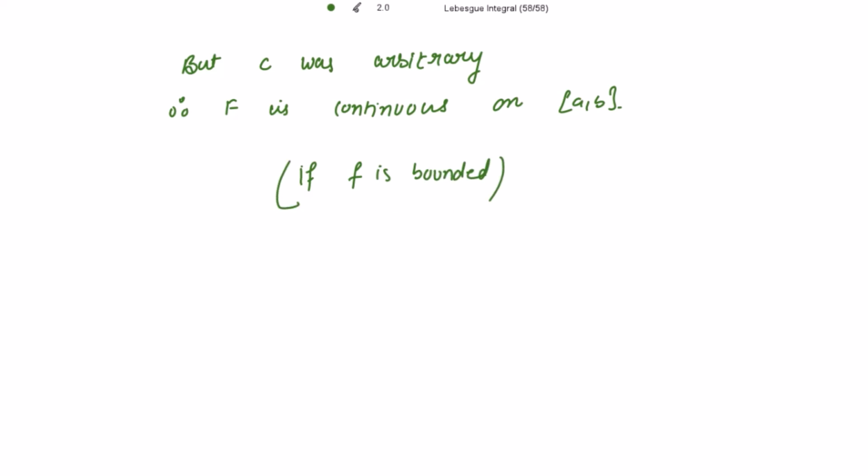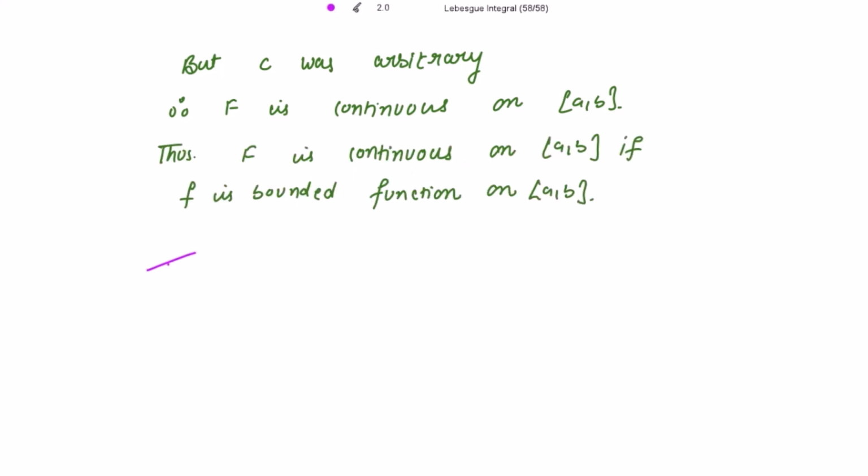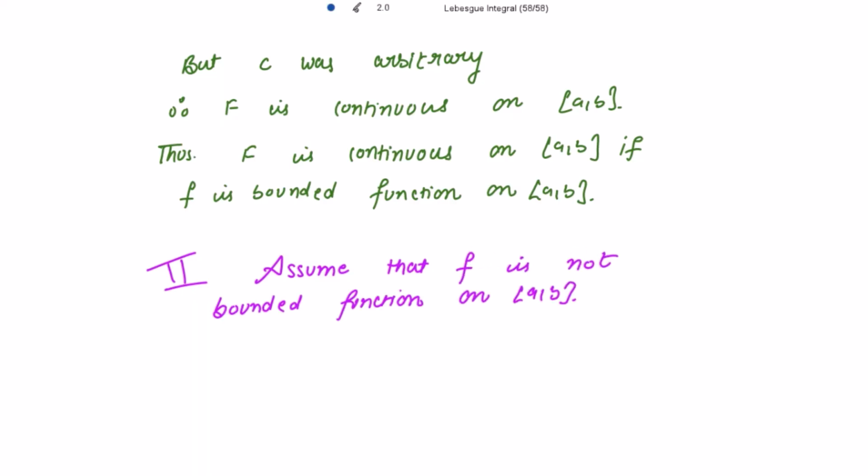Now the other case, when f is not bounded. Now the second case, assume that f is not bounded. For this we have to define the function f_n(x) to be equal to f(x) if f(x) is less than or equal to n, and its value is n otherwise.